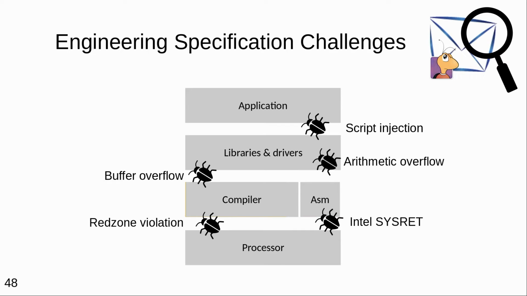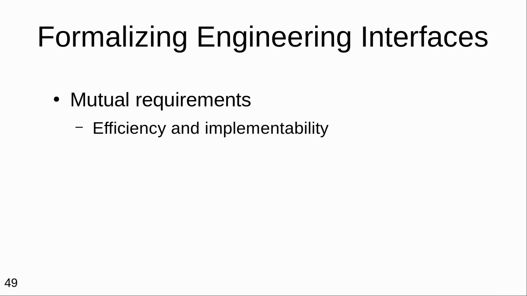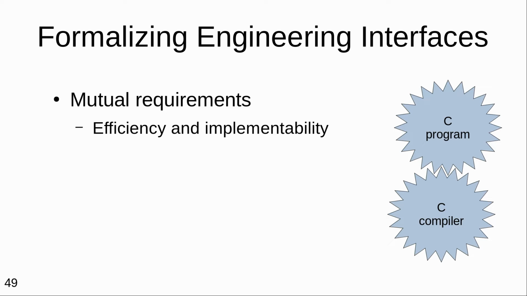In particular, it is about ruling out bugs at the interfaces themselves. It is not fine to verify two components separately because you could have separately specified them in a manner that is incompatible. Thus, we need an interface that satisfies the needs of both components to do the verification. The reason why internal interfaces are so much more challenging than external interfaces is that there are mutual requirements. It is not just that the system does the right thing, it's that the C program does the right thing if the C compiler does the right thing, if the C program does the right thing. And thus there is no easy way where you can draw a line and say, somewhere here is the spec we want, any of these would do.